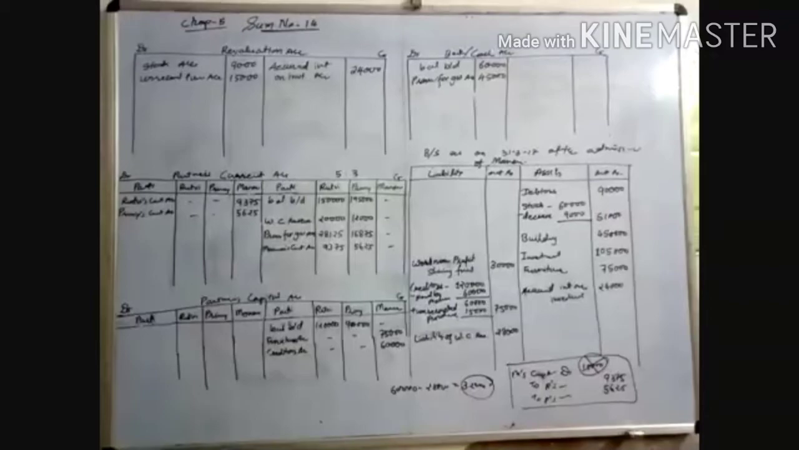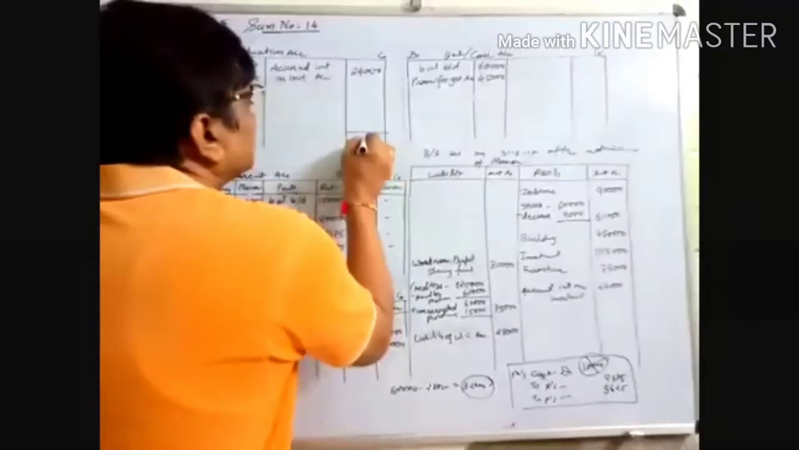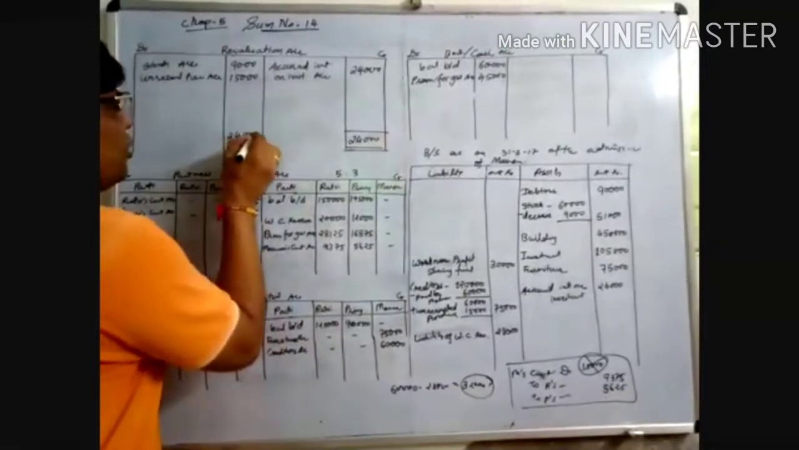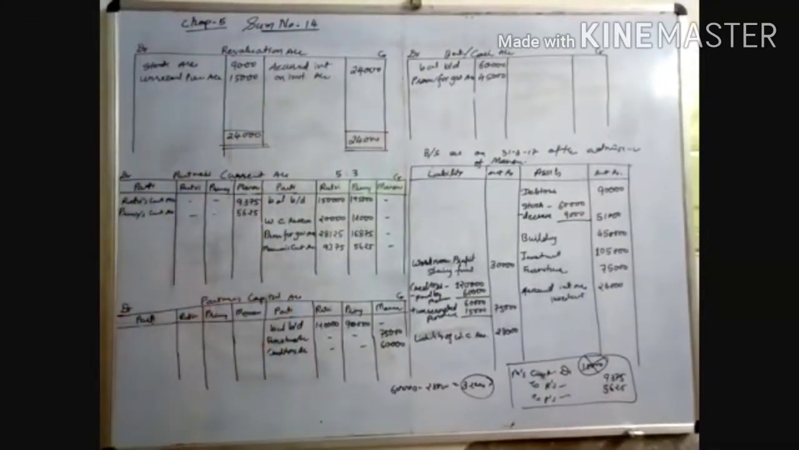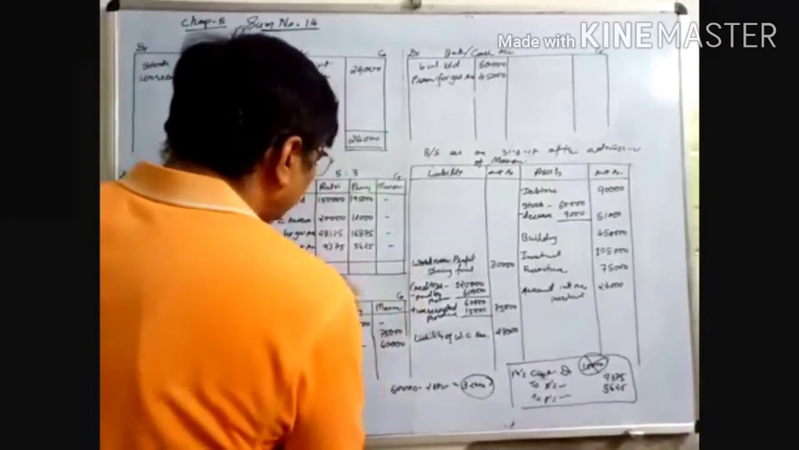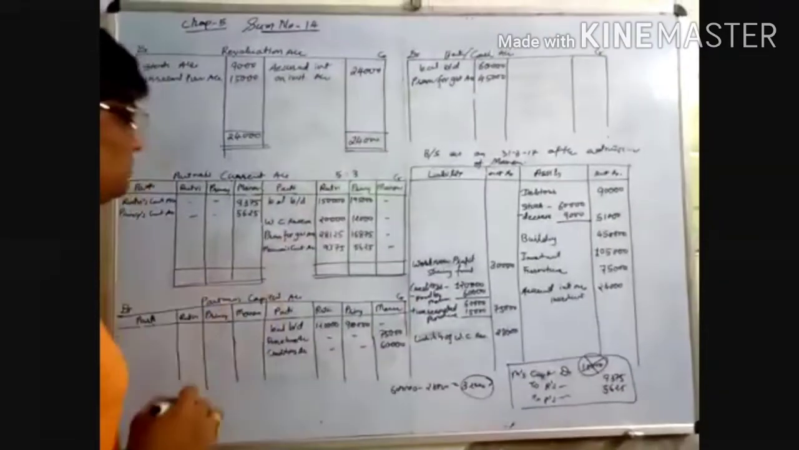We have to do the totaling. Look at here. In revaluation account, both the sides are 24,000. No profit, no loss in the business. So we are not transferring any amount. Now we have to close the current account.